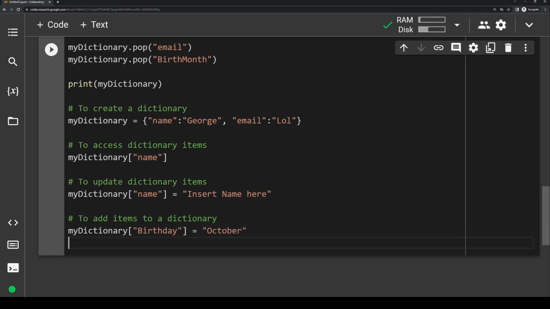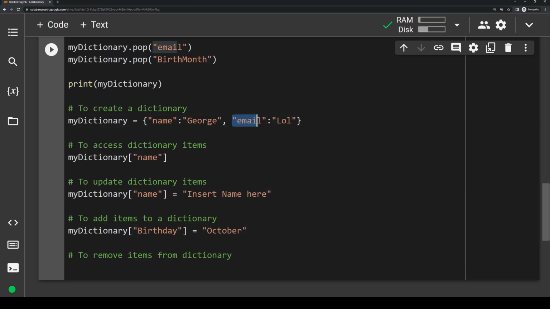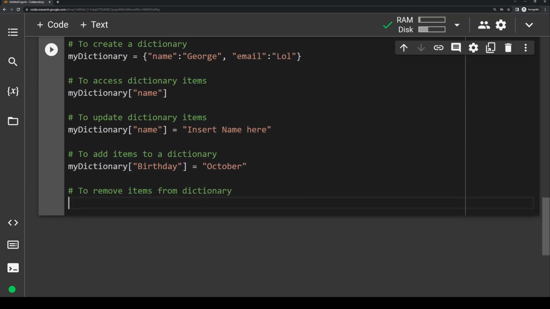To remove items from a dictionary, we use the .pop method and insert the key of whatever key value pair we want to remove. So let's say we want to remove the email field from this dictionary. We would write my dictionary .pop parentheses, and then we would type in email.